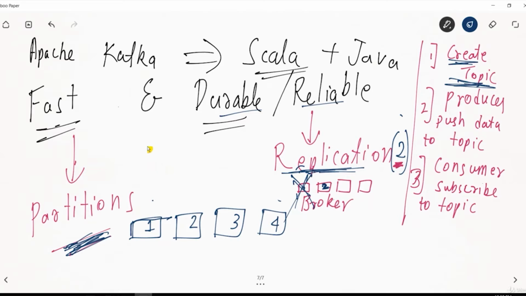So when I'm pushing the data from producer, I will push some data in partition 1 and I will push some data in partition 2.